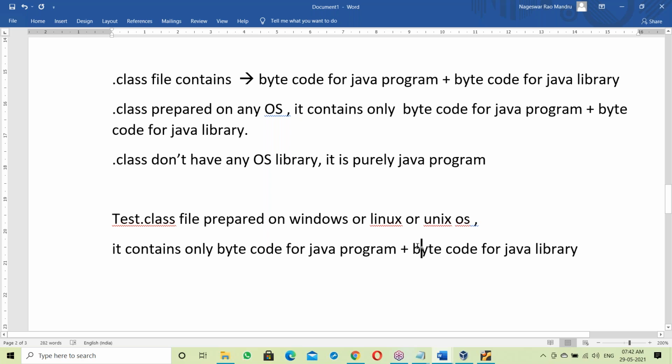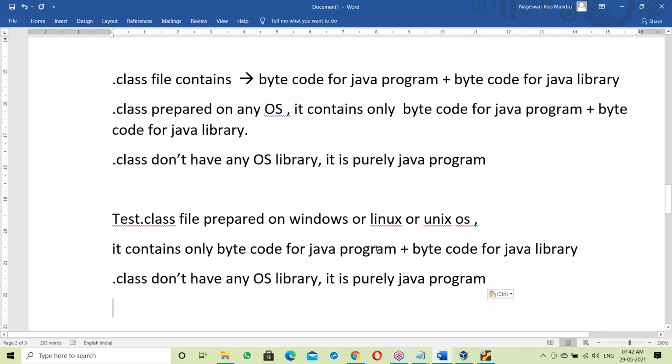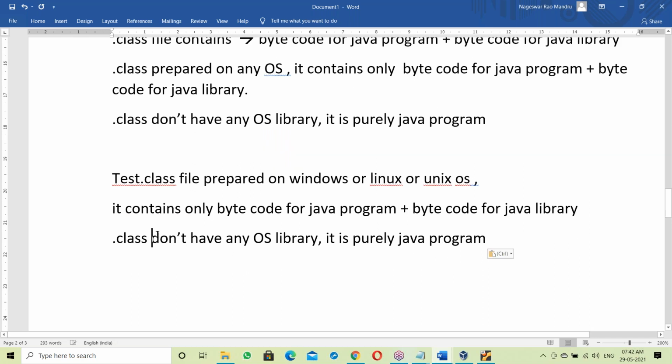It does not contain any OS library. It's a purely Java program.